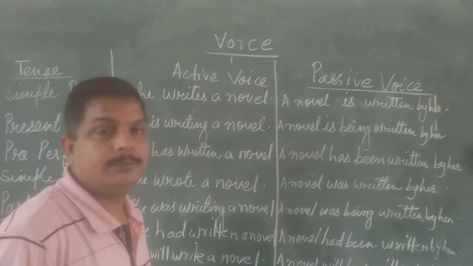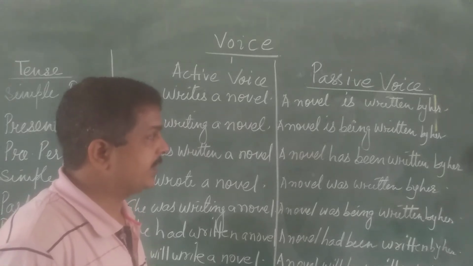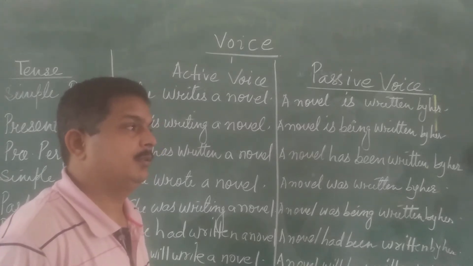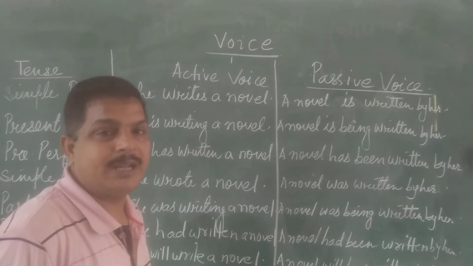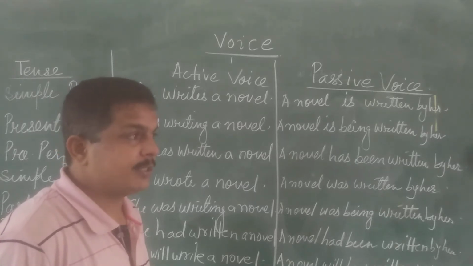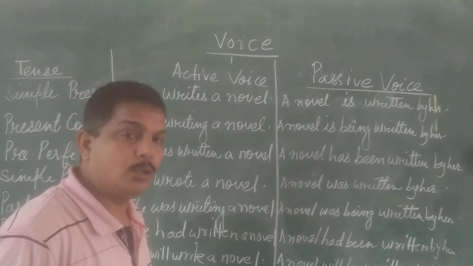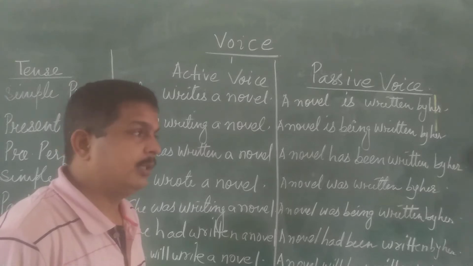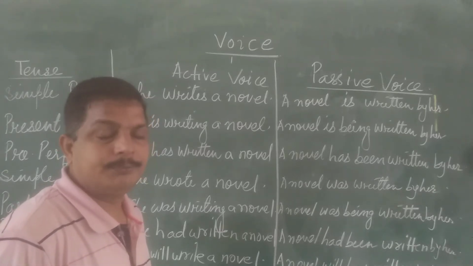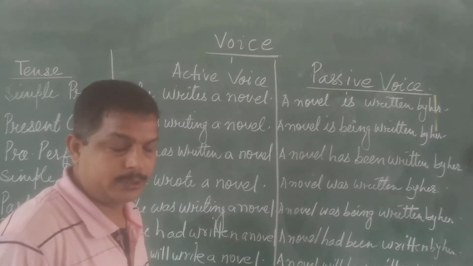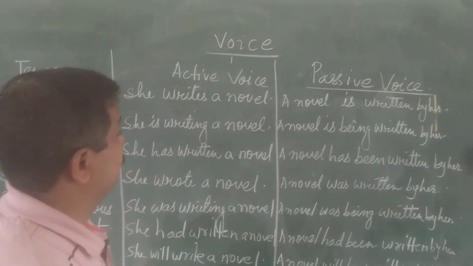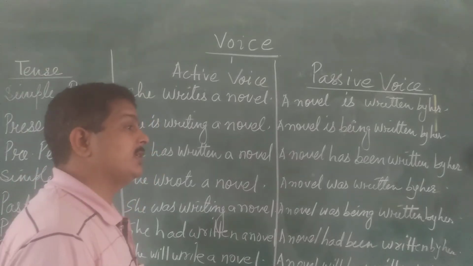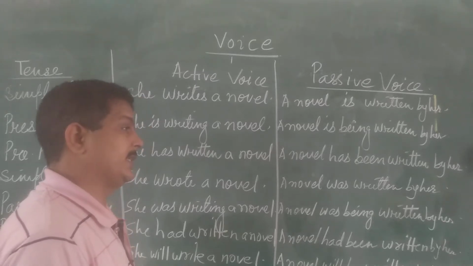So here we shall learn how to change active voice to passive voice. First, we have to change the subject into object and the object becomes the subject, and the verb is changed as per the rules. Here I am giving you examples of how we can change active voice to passive voice.